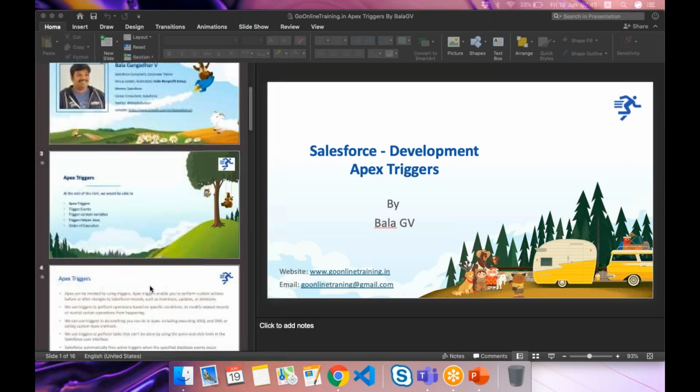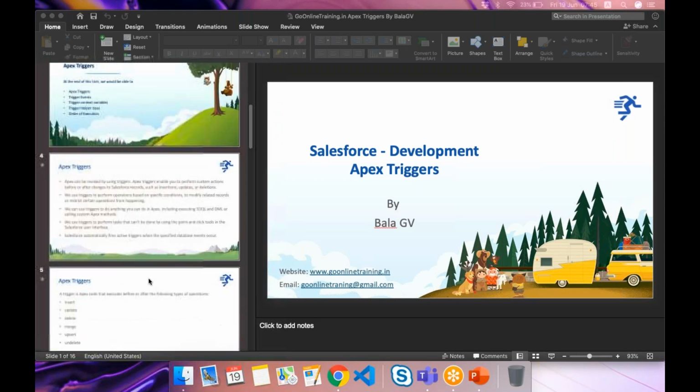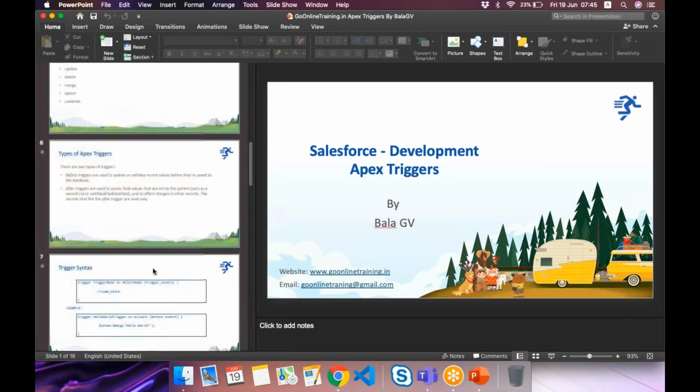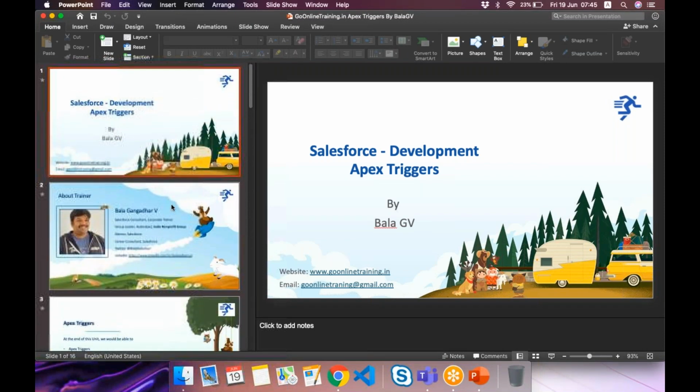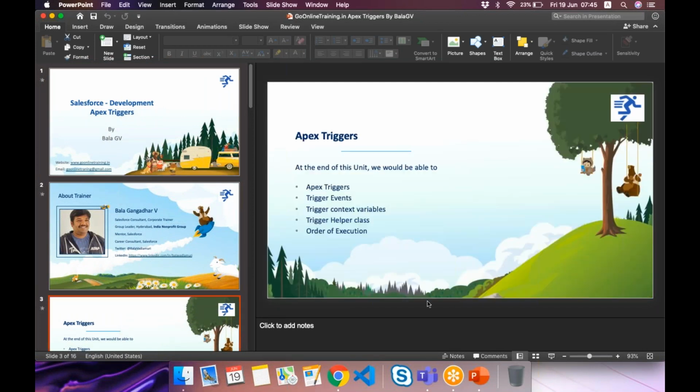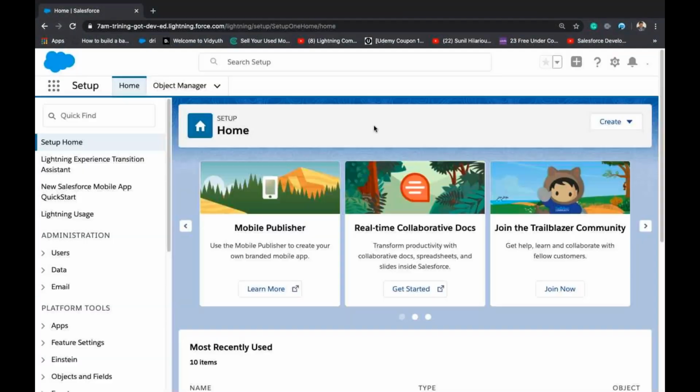I want you to understand the concepts of triggers and practice before we start asynchronous effects. So our next topic is going to be asynchronous effects. But before that, we will talk about governor limits today.